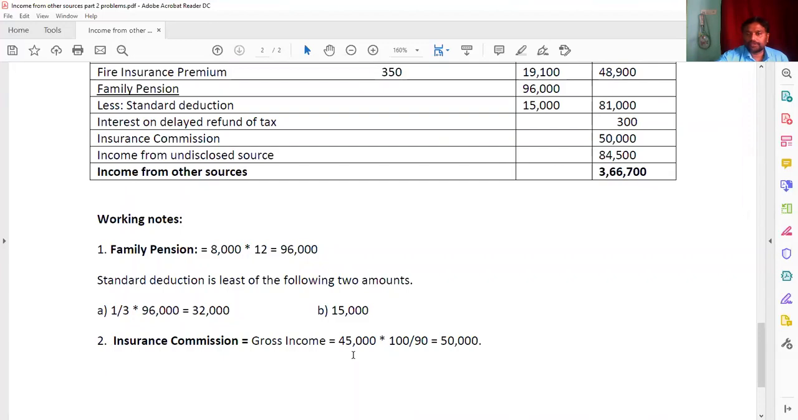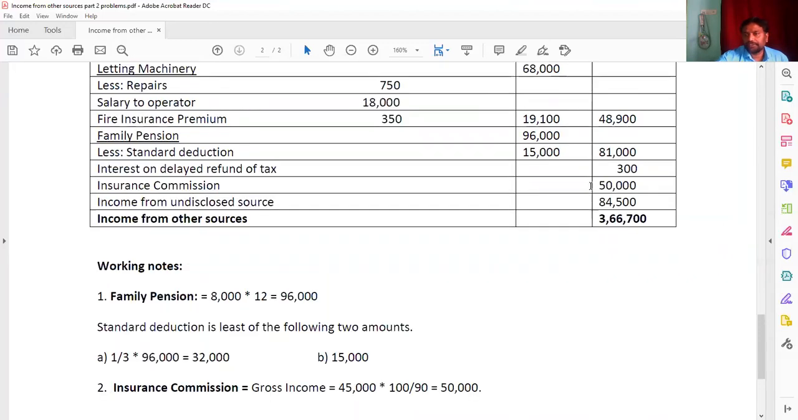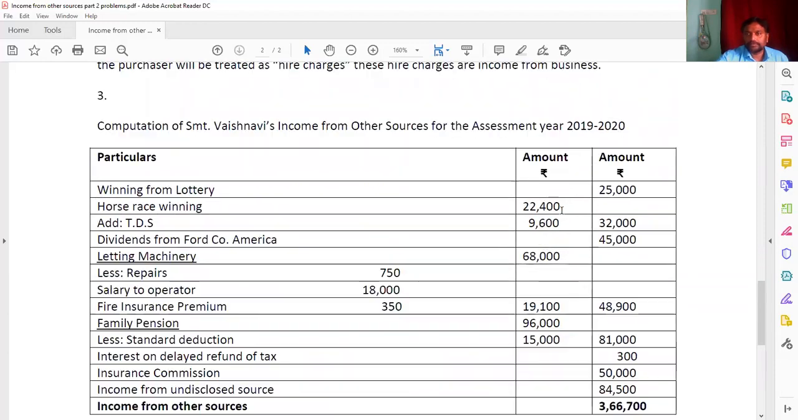So here the gross income 45,000 into 100 by 90, you have to make that, you are getting 50,000 here. Once again, winning from lottery, you got 25,000. Horse race 22,400. For this, the TDS also is going to be taxable. It is a deducted amount he has given, and the total amount is going to be taxable. So 22,400 plus 9,600, you will get 32,000. And dividends from Ford America, the foreign company, TDS cannot be subtracted. So 45,000 we have to write.